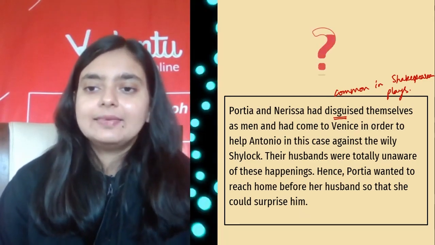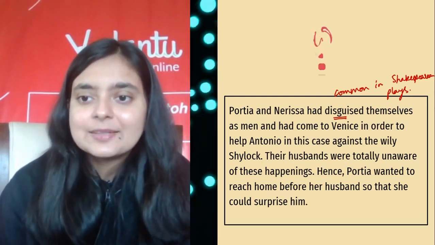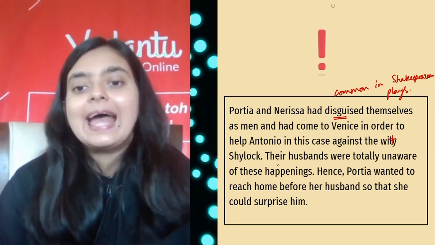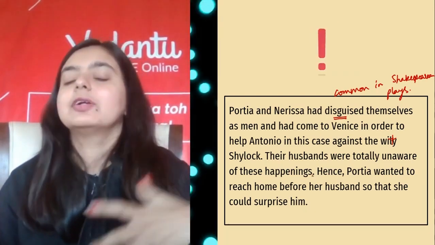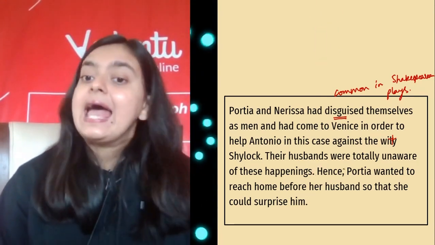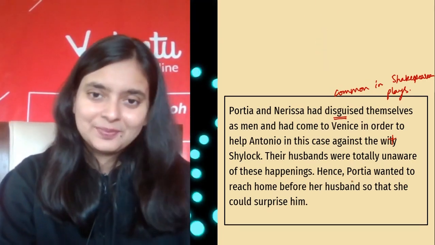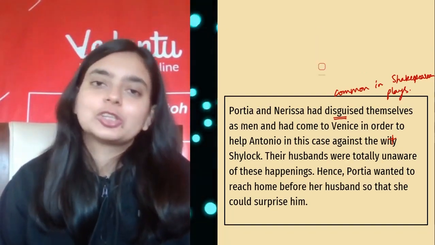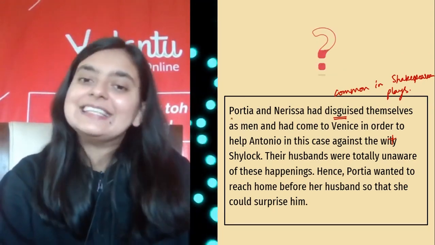So guys, they came to Venice in order to help Antonio. We already know that, right? In this case, against the witty Shylock, their husbands were totally unaware. Their husbands did not know that they were disguised and had come to rescue Antonio. Hence, Portia wanted to reach before her husband so that she could surprise him. So this also gives us a light side of Portia's character, who likes to have fun with her husband, but is also very, very witty and intelligent.